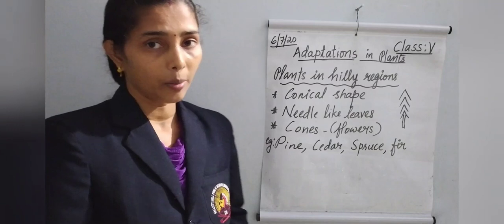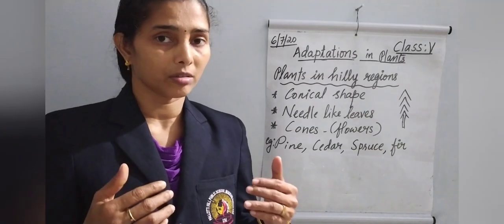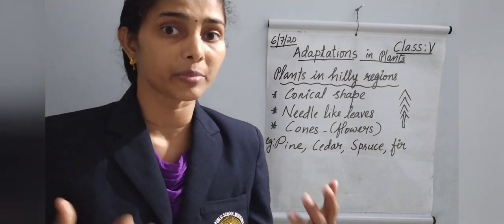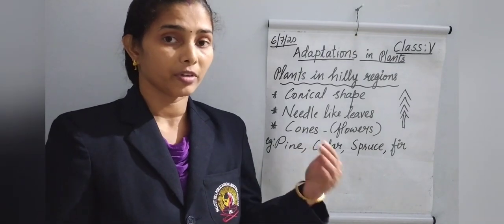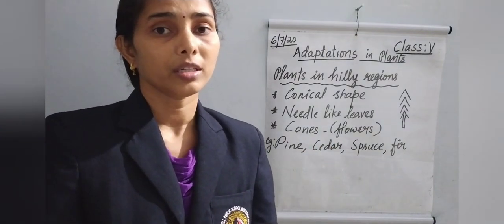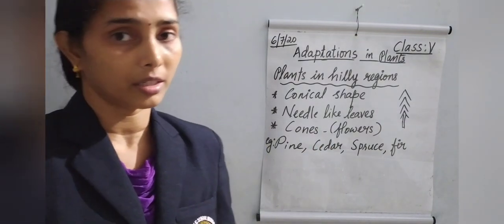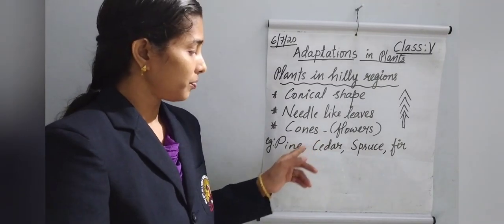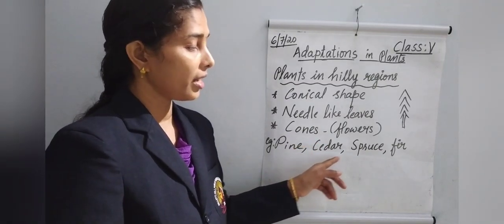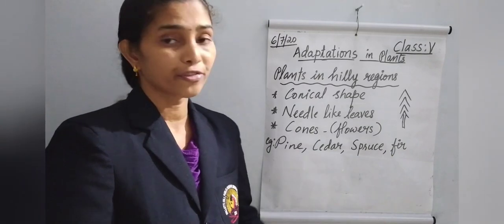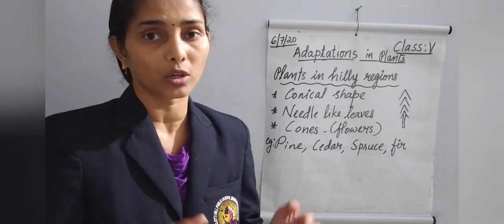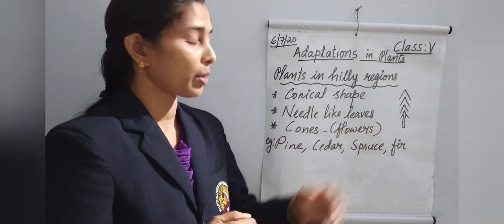When you keep saying this, so many examples come into your mind. In the previous years, we learned about it. Pine, cedar, spruce, fir are all examples of these conical shaped plants.